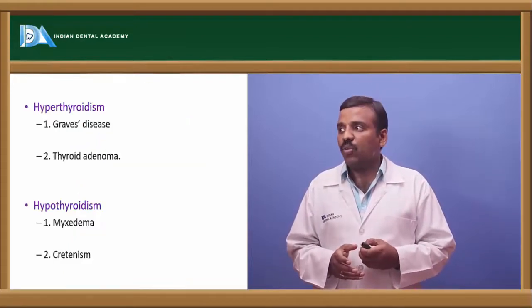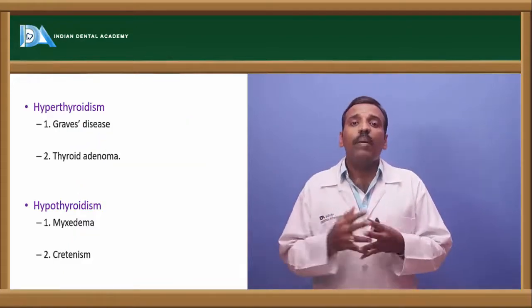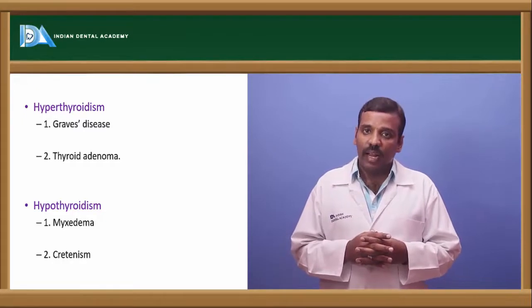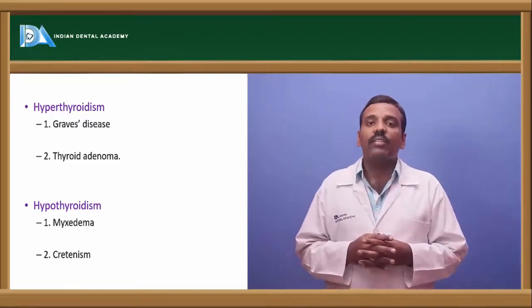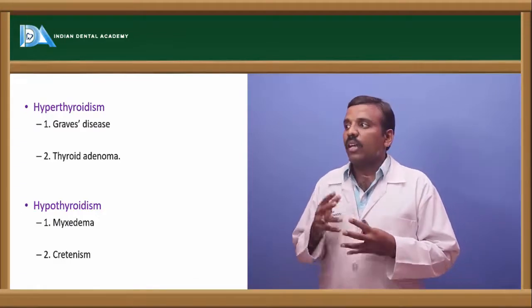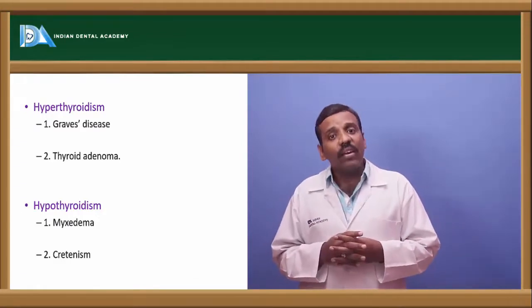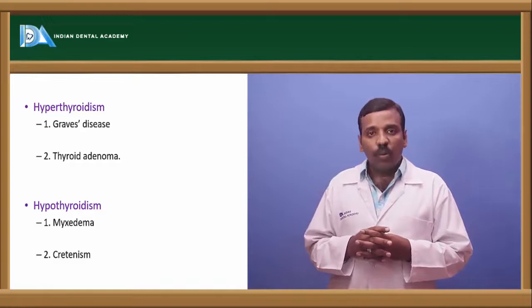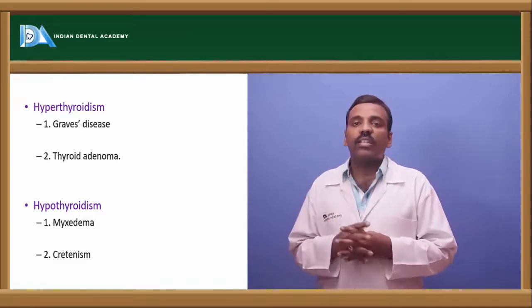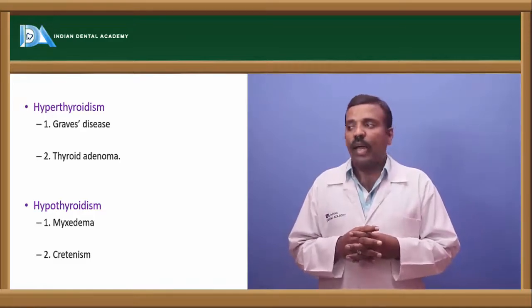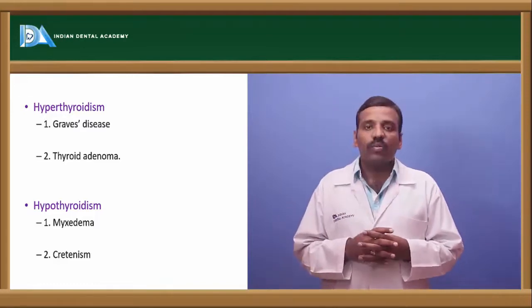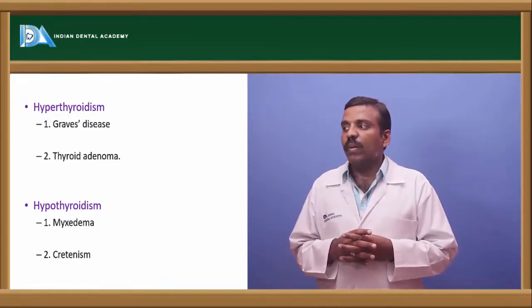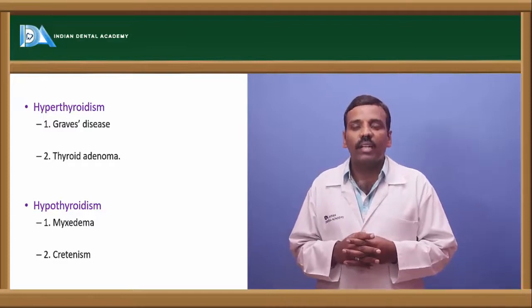Okay, and next, if we see the applied aspects of the thyroid gland, if there is hyperactivity, that is called hyperthyroidism. There are 2 types. One is Graves' disease, an autoimmune disorder, and another one is thyroid adenoma. And next is hypothyroidism, which leads to 2 types of disorders. One is myxedema and another one is cretinism.